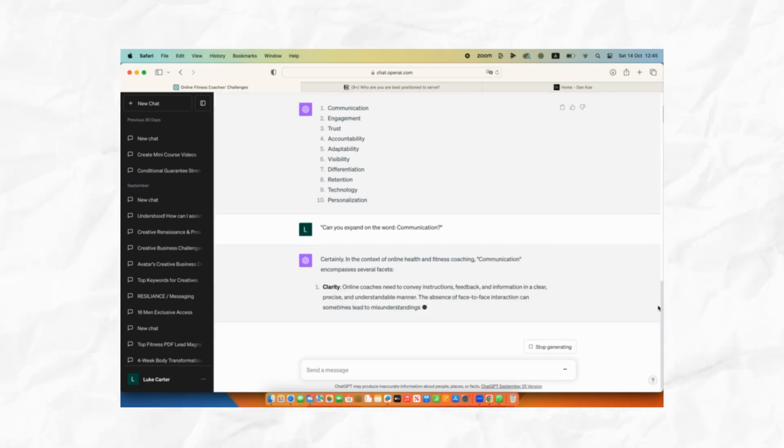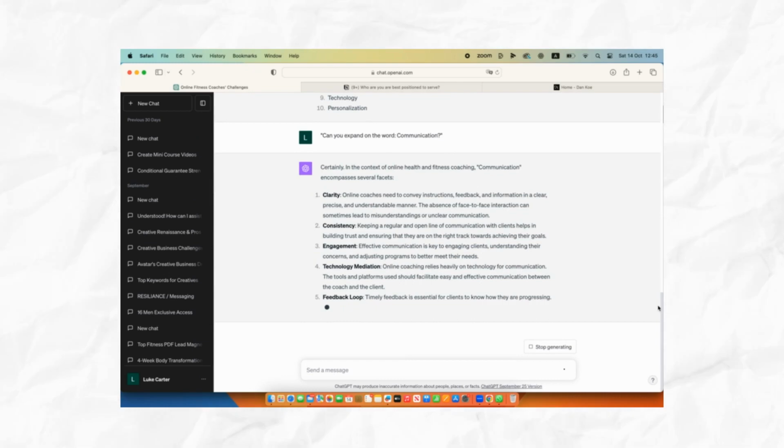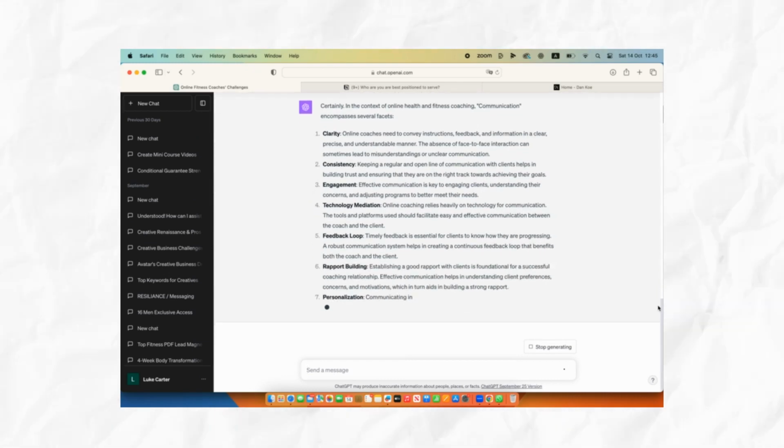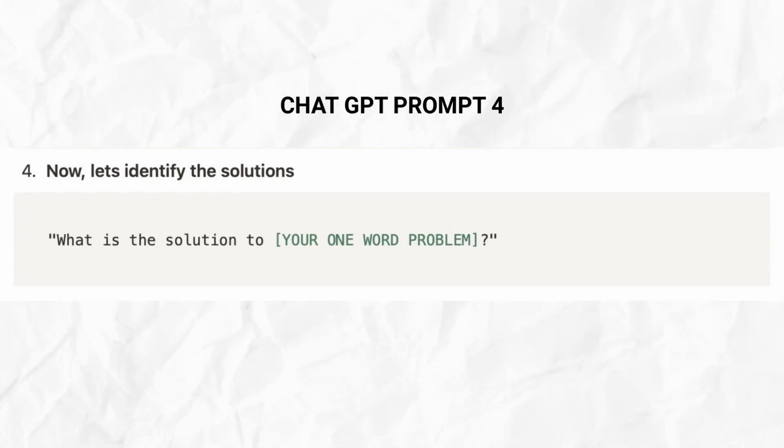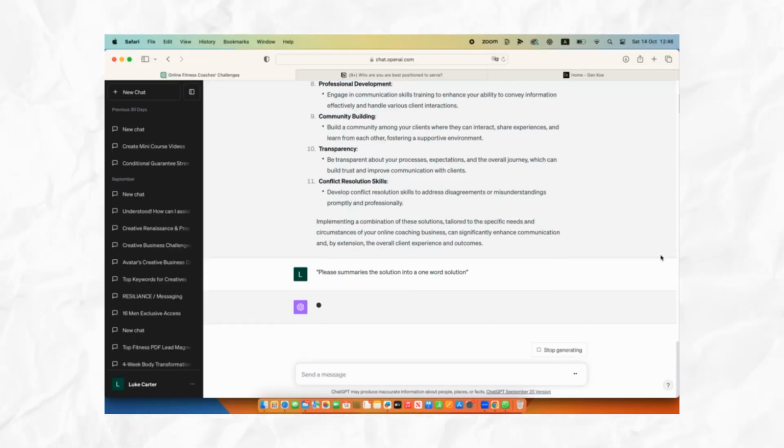So now what we can ask ChatGPT to do is, once it's expanded on it, we've primed it to find a solution. So let's ask ChatGPT to find the solution to this one word problem. Engagement. Don't think we're quite there yet.